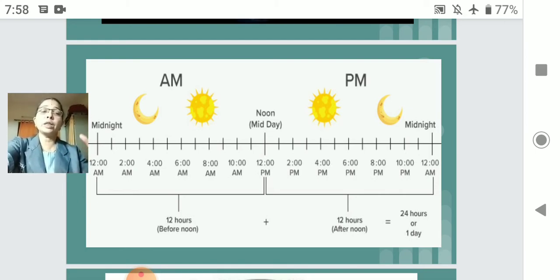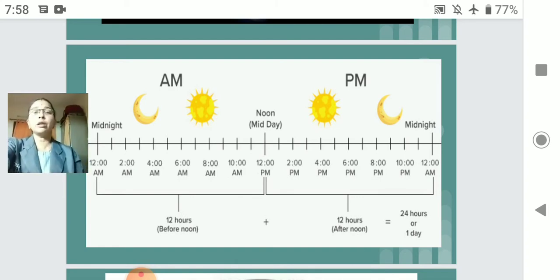From the whole day we have divided the time into 12 hours: 12 hours before noon and 12 hours after noon. So the whole day becomes 24 hours.